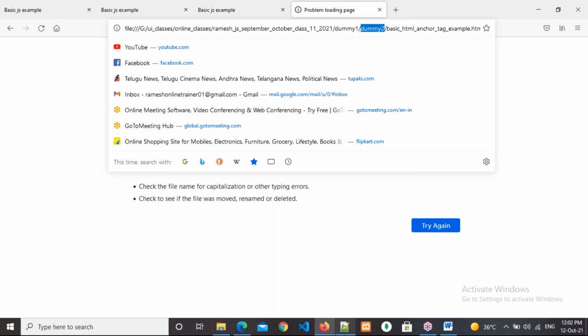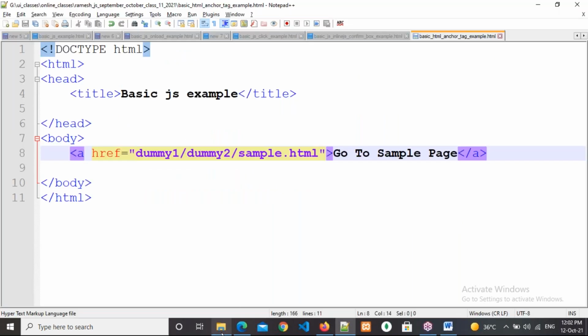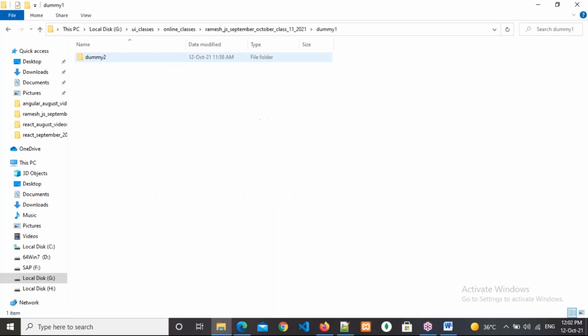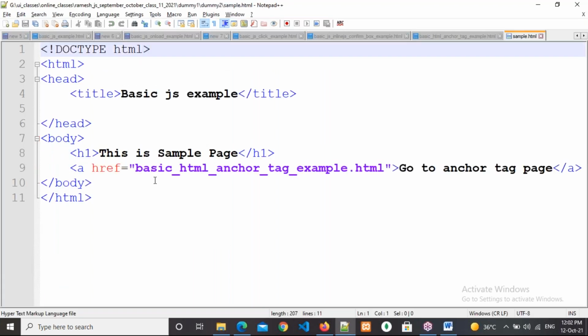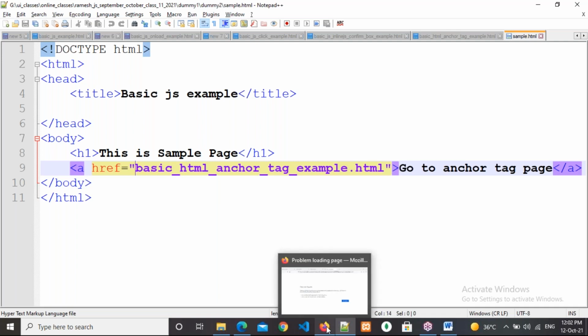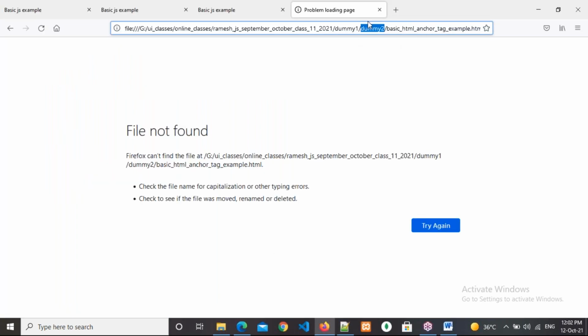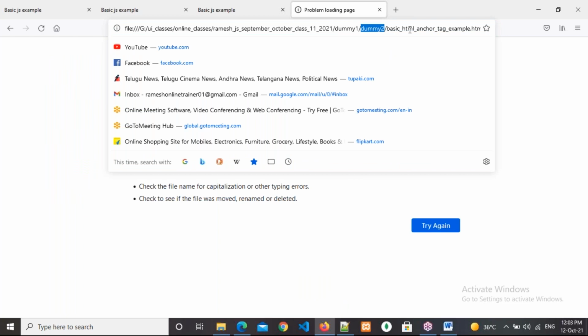See, what is the thing you have written in sample.html? Observe the sample.html. What have you written here? Basic HTML anchor tag, example.html. Whenever you write the path directly like this, it represents the current directory only. What is the current directory for sample.html? dummy2. So that's why the basic HTML anchor tag page is loading in the dummy2 folder only. Since the page is not available there, it is displaying file not found.